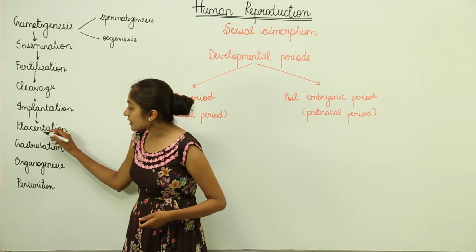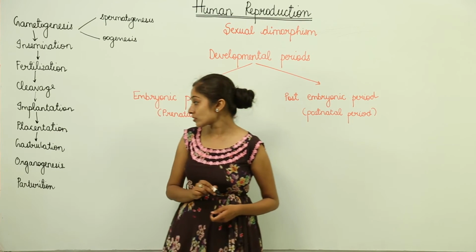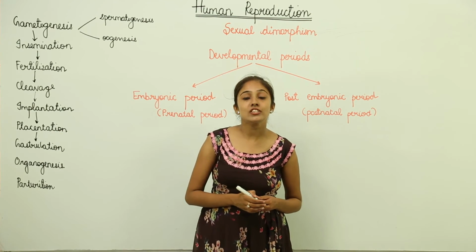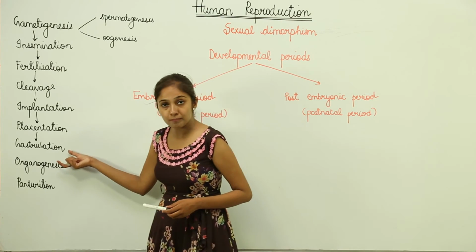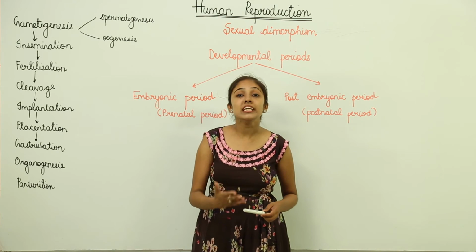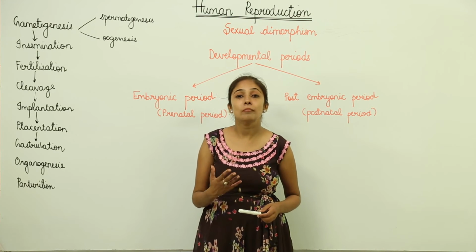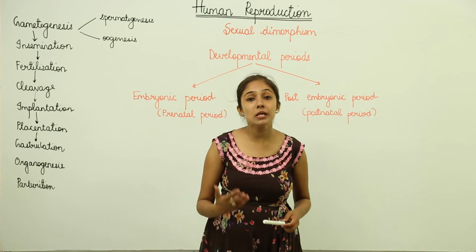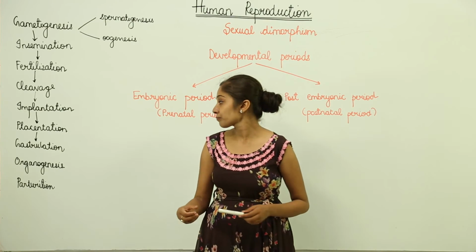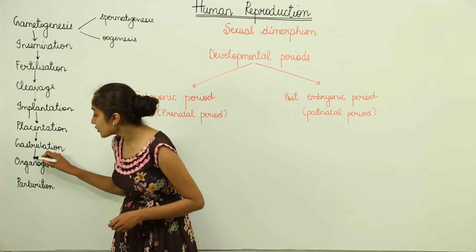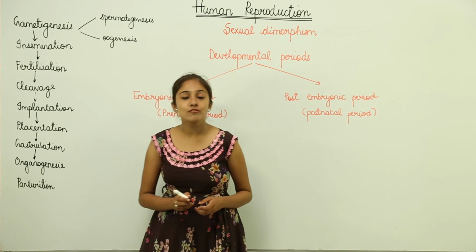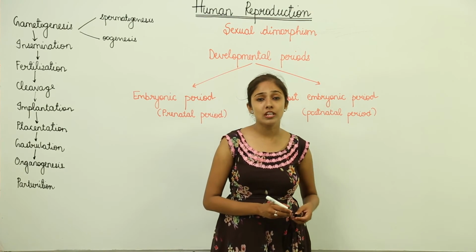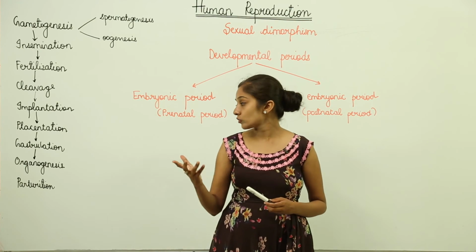After that we have gastrulation. The blastocyst stage is going to change into the gastrula stage. So we have the formation of the gastrula with three primary germ layers. Then the organs are going to develop. This is known as organogenesis. Specific organs and specific tissues are going to develop, which is known as organogenesis.